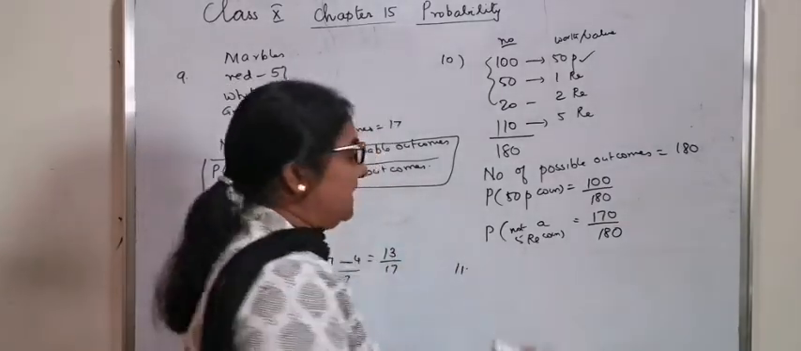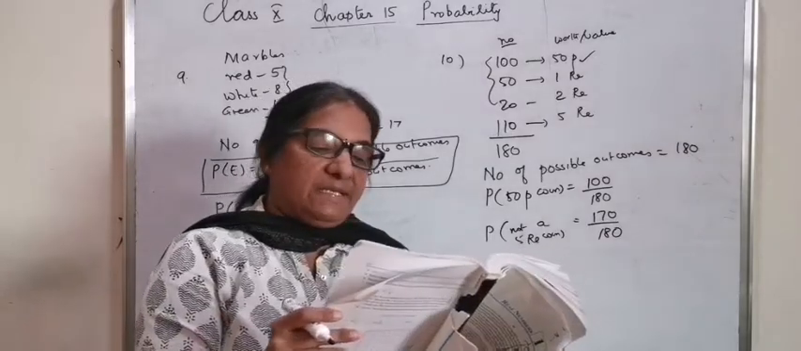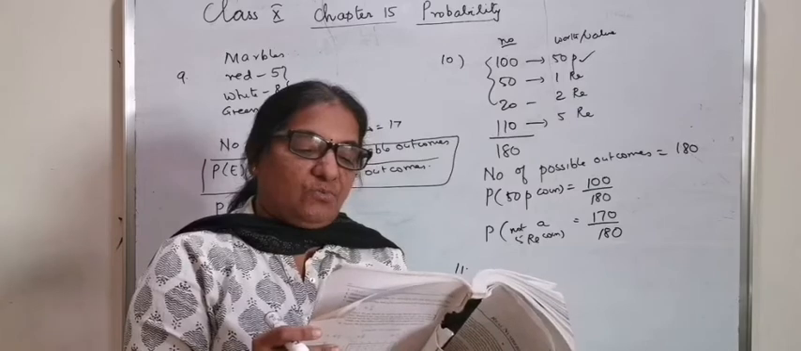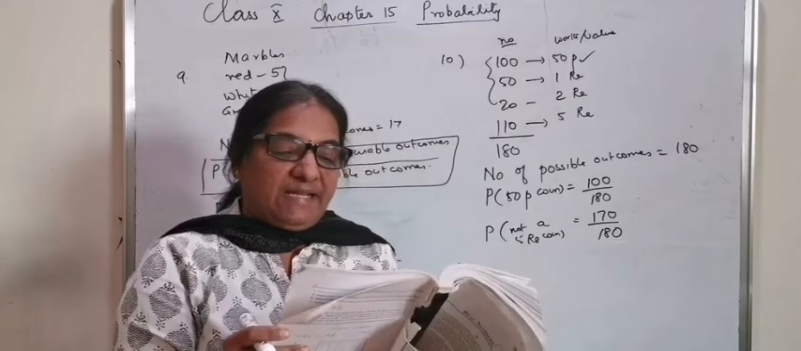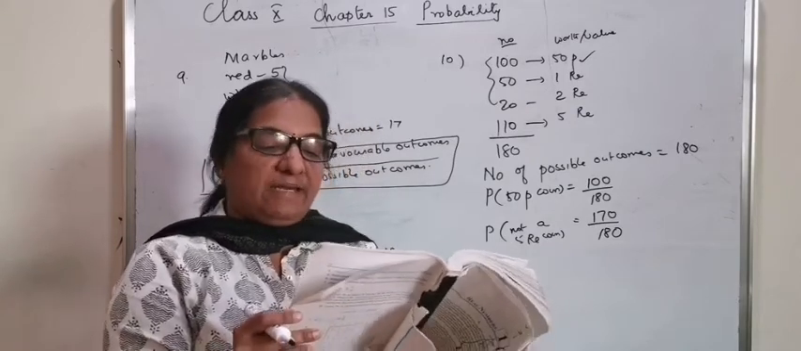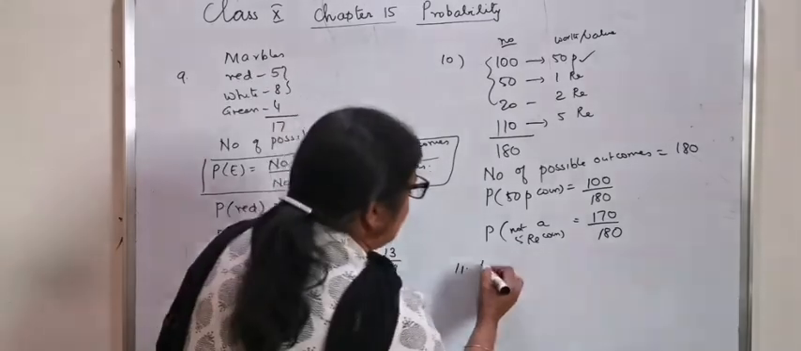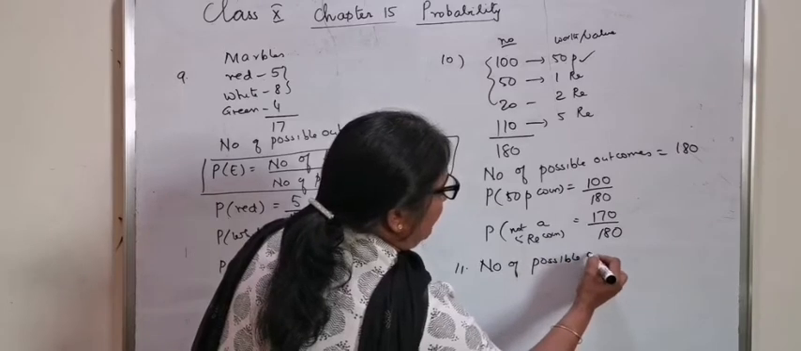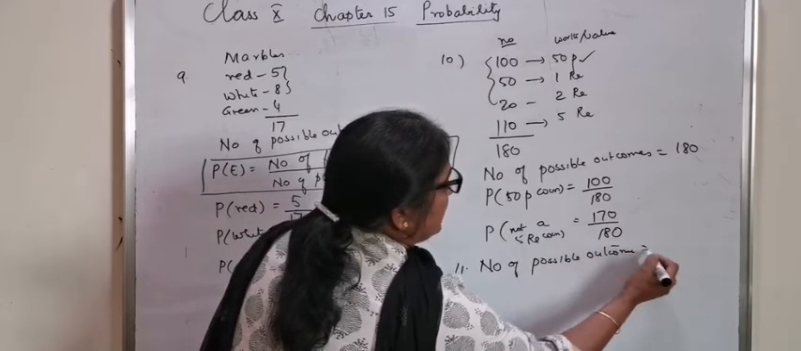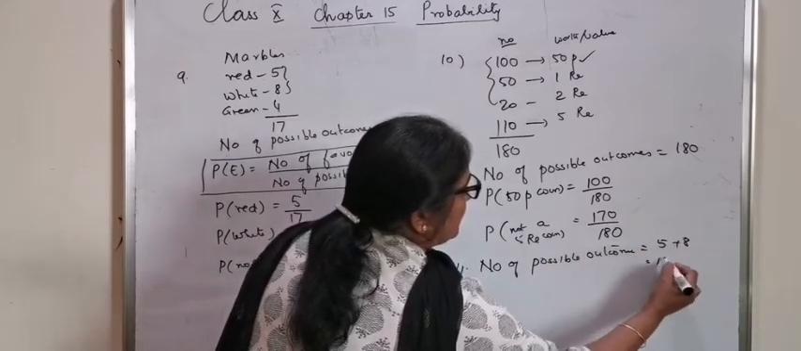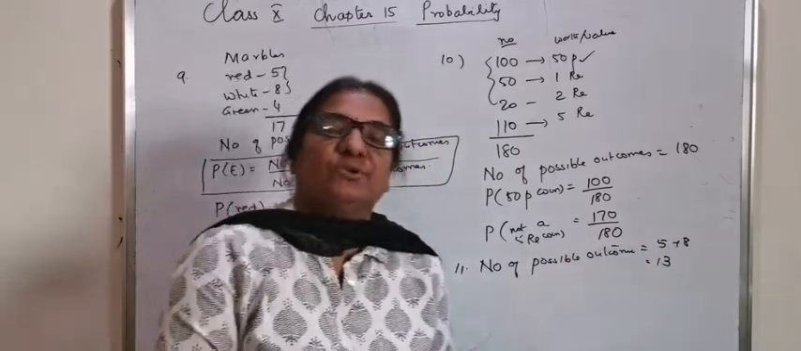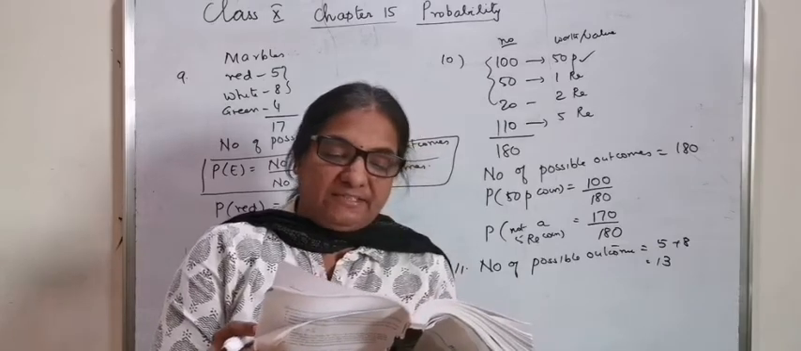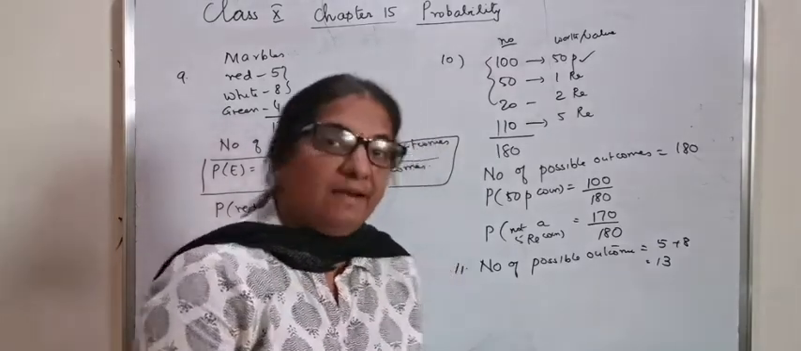Question number 11. Gopi buys a fish from a shop for his aquarium. The shopkeeper takes out one fish at random from the tank containing 5 male fish and 8 female fish. So what is the total number of possible outcomes? The number of possible outcomes in this case is 5 plus 8, which is equal to 13. That means altogether there are 13 fish. Now, what is the probability that the fish taken out is a male fish?